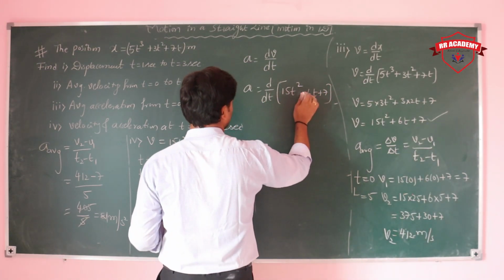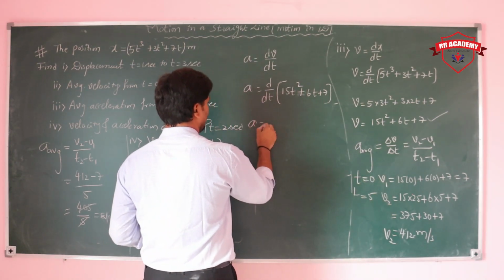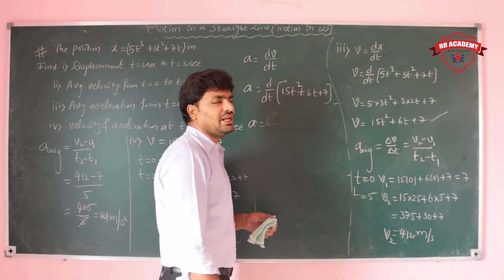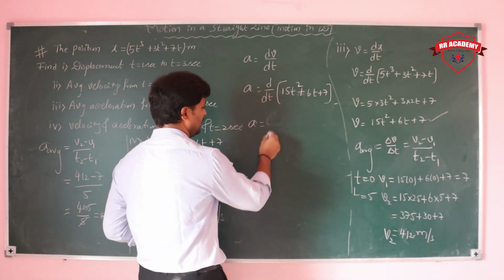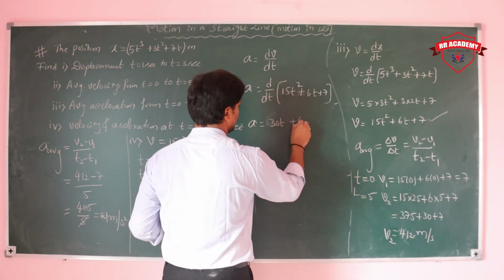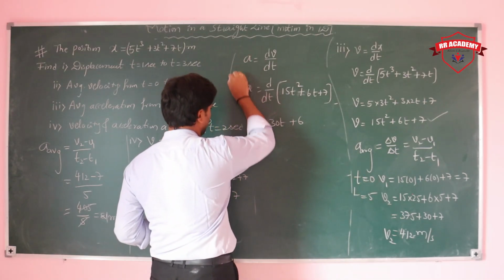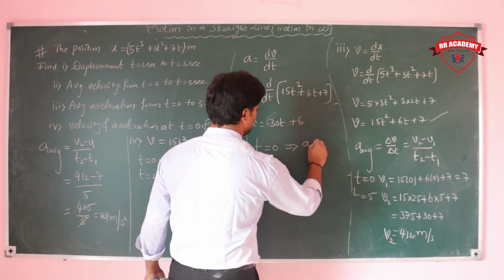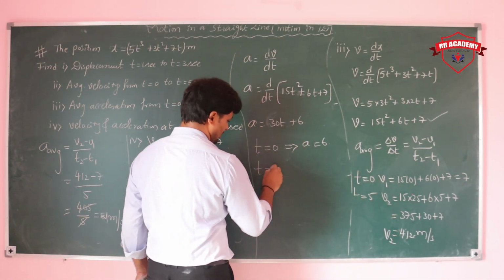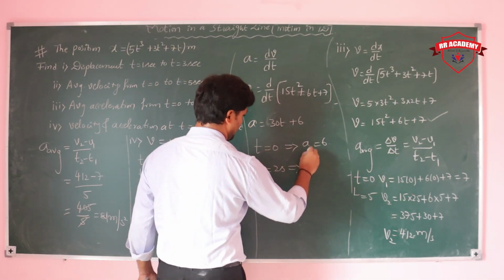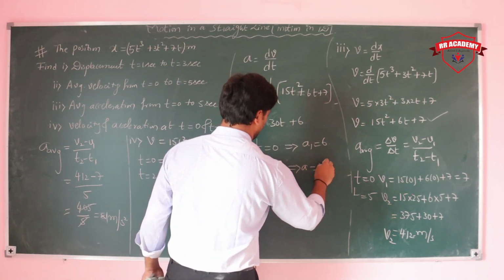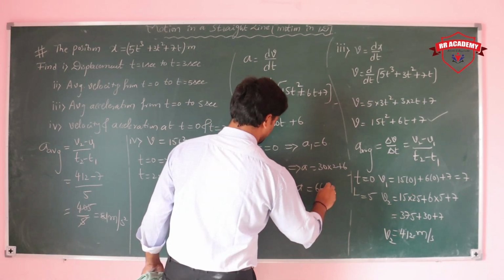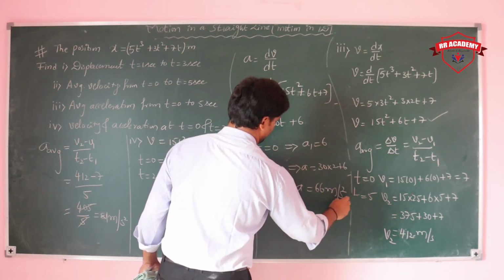Differentiation of t square is 2t, 2t into 15 means 30t plus 6. So this is the acceleration. Now put t is equal to 0: a is equal to 6. If t is equal to 2 seconds, then a is equal to 30 into 2 plus 6, so the acceleration is 66 meter per second square.